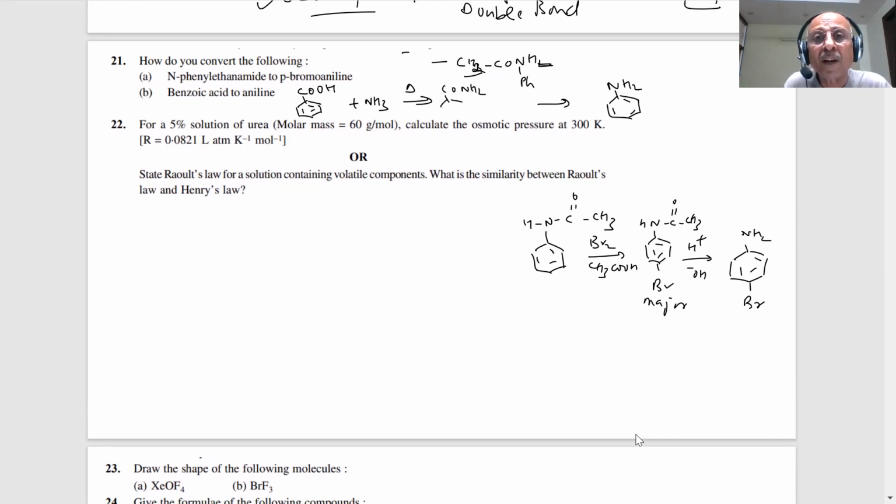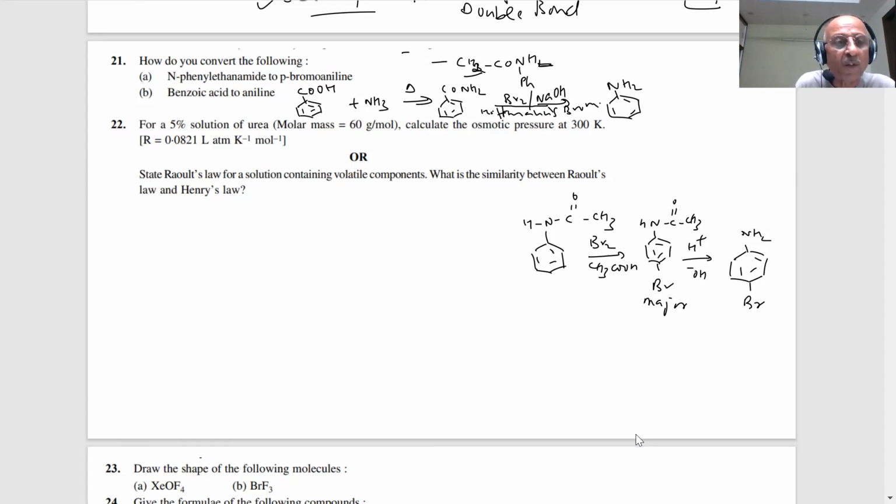You heat it, then you get C double bond O NH2. And then with bromine and KOH, it will give NH2. What is the reaction? Hoffmann bromamide degradation reaction, student. Very important. We are doing it so many times, and this question has been asked so many times.